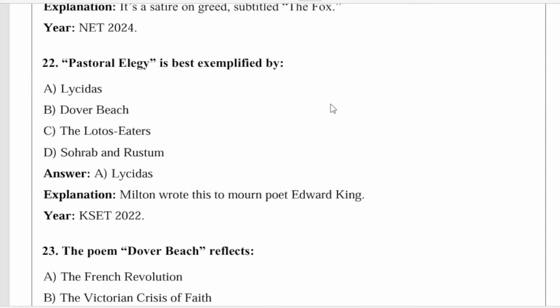Next, pastoral elegy is best exemplified by Lycidas. This poem was written by Milton on the death of the poet Edward King, on the loss of Edward King. This question appeared in K-SET 2022.